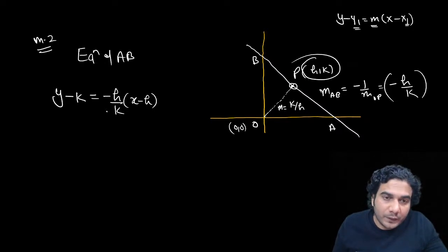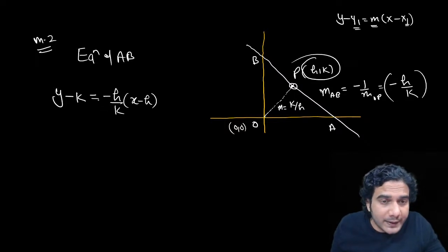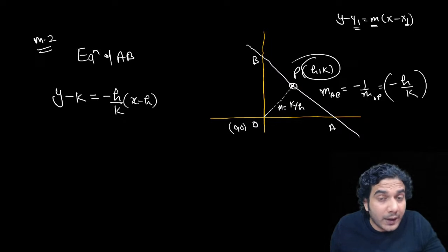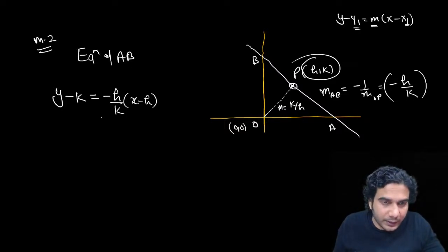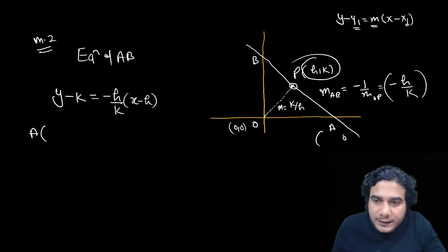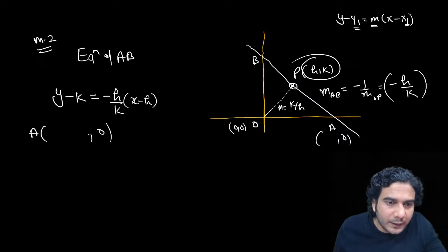Now, after getting this equation of AB, we are going to write the coordinates of A and B in terms of h and k. If we get the coordinates of A and B in terms of h and k, then we can apply Pythagoras, because the length AB is given. So let me simplify this equation for point A. Point A is on this line, and its y coordinate is 0, so we put y equal to 0 in this and we'll get the x coordinate.